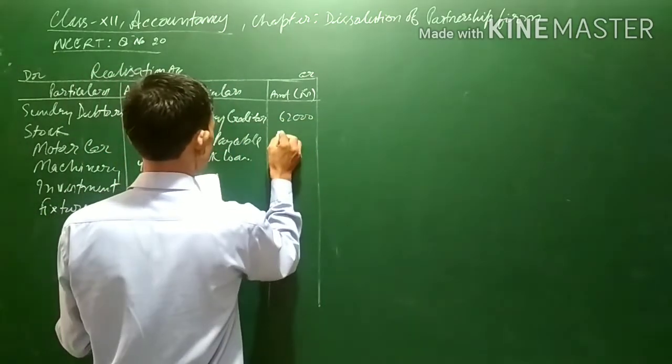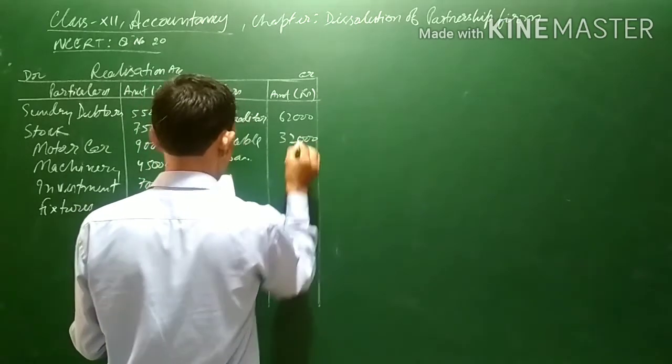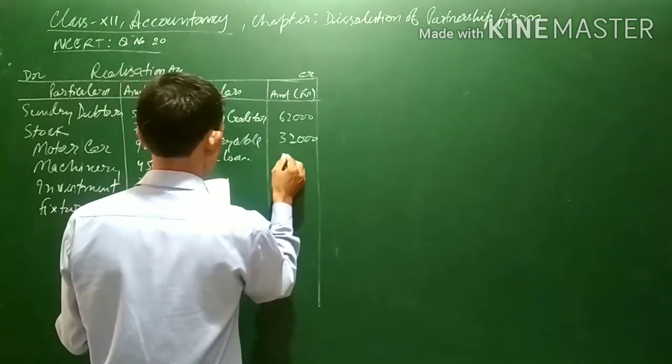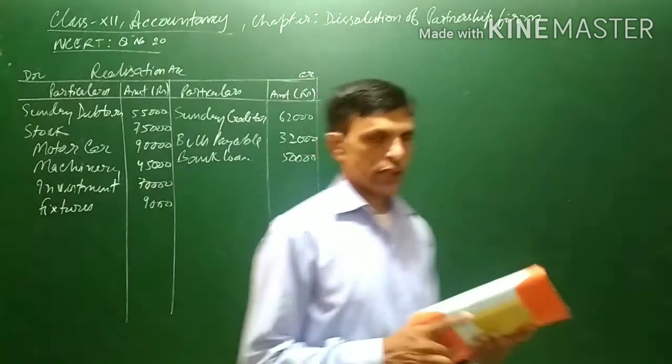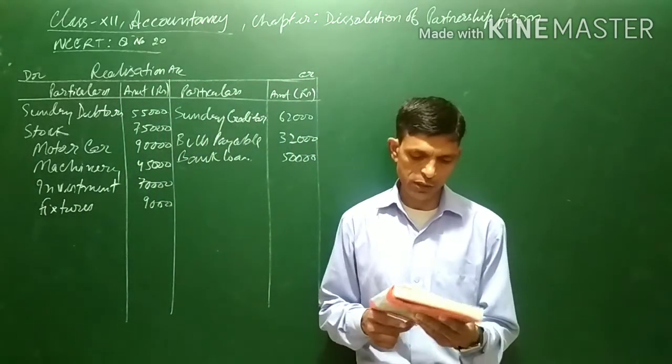Then bills payable 32,000 and bank loan 50,000. The reserve fund is directly transferred to the partners capital account in their profit sharing ratio.